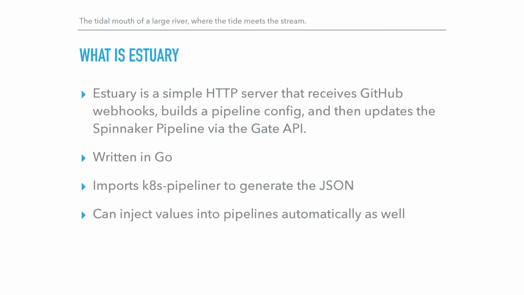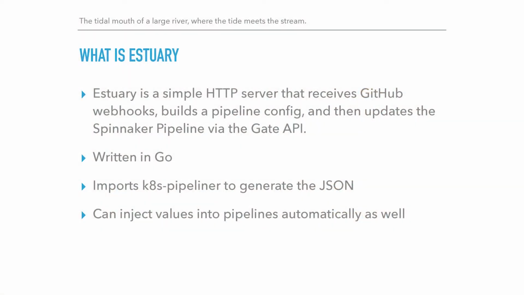But Estuary is pretty simple. It's an HTTP server written in Go, receives GitHub webhooks, builds pipeline config, and then updates Spinnaker. So the nice thing, looking back, is that this KS Pipeliner tool allows us to codify pipelines, and we can just import it because we wrote it in Go. So now we have this great package, import it into our Estuary Go server, and now we can build pipelines pretty easily.